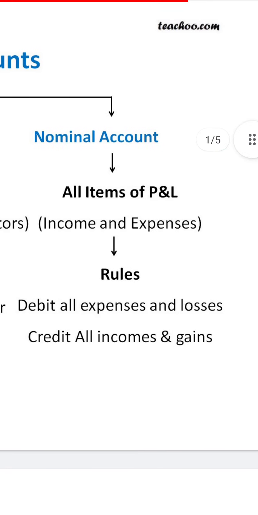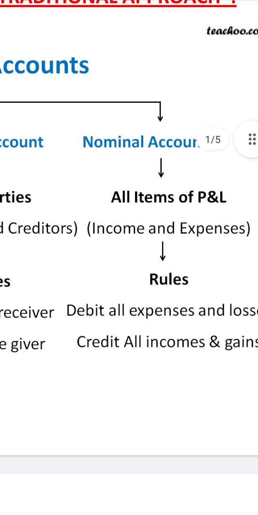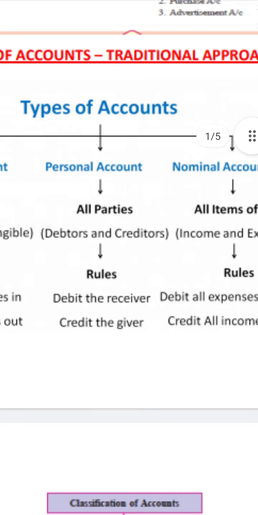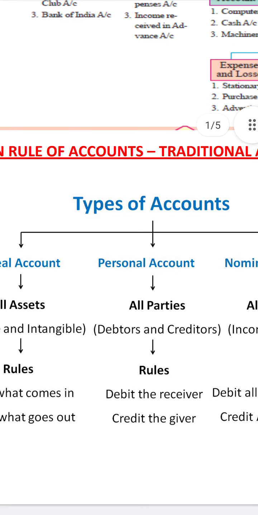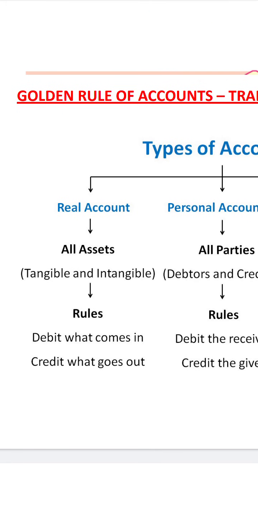And the nominal accounts, income and expenses. All expenses and losses are debit. Debit all expenses and losses, and credit all income and gains. Now students, you can understand this concept, the classification of accounts and the traditional approach of the golden rules of accounts. If you follow these golden rules of accounts, you can easily make any journal entries.